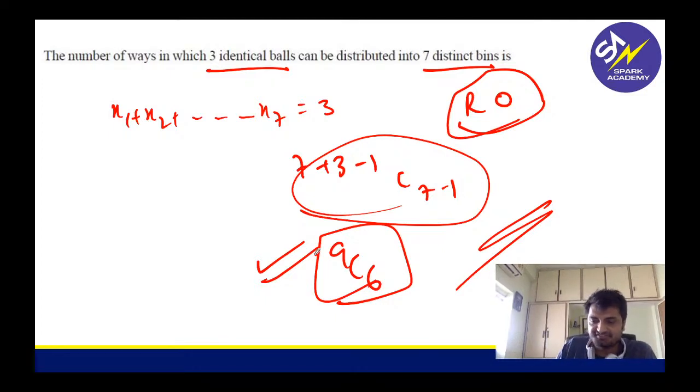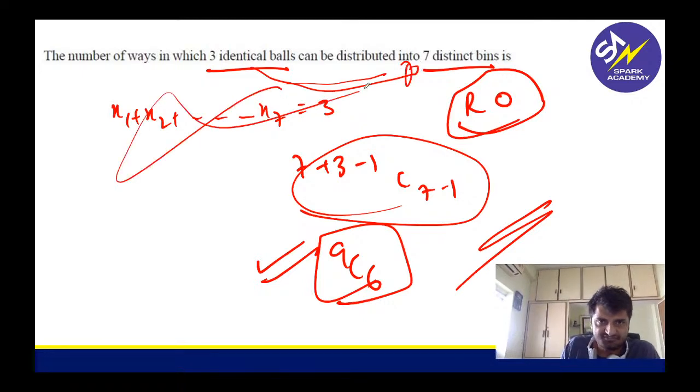You won't get questions easier than this, guys. So that's why round 0 I would say. You should say which is distributed in what. Identical balls you want to distribute in this. So even forget this. All this you want to distribute in this, right? So this will be my K. N plus R minus 1, C R minus 1. So this will be R, this will be N, right? Yes.